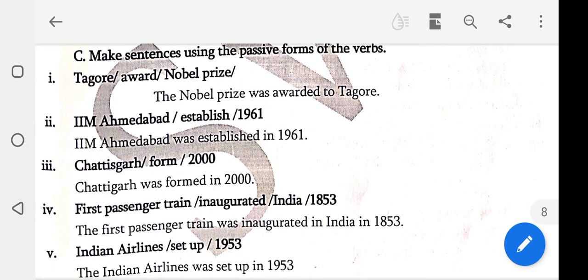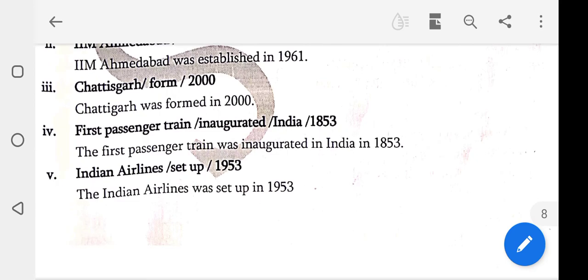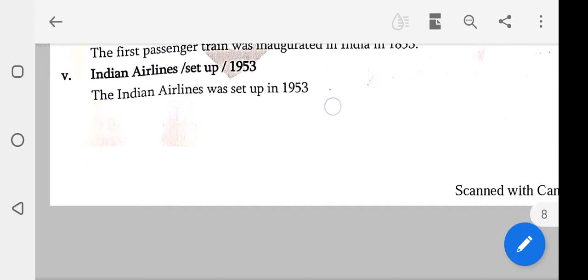Next one, Tagore, Award, Nobel Prize. The Nobel Prize was awarded to Tagore. IIM Ahmedabad established in 1961. IIM Ahmedabad was established in 1961. Next, Chhattisgarh formed 2000. Chhattisgarh was formed in 2000. First passenger train inaugurated India 1853. The first passenger train was inaugurated in India in 1853. Indian Airlines set up 1953. The Indian Airlines was set up in 1953.